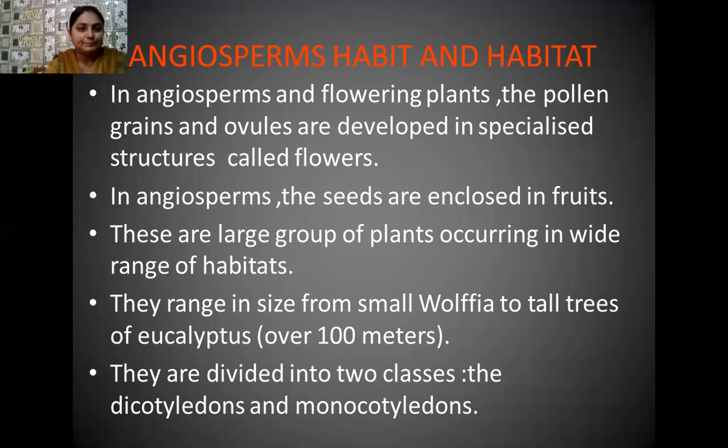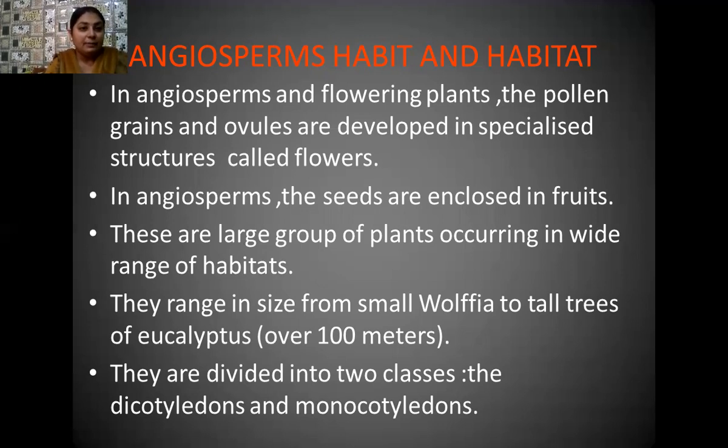Now students, in angiosperms, the seeds are enclosed in fruits. As you have learned in the life cycle of gymnosperms, the seeds are naked and exposed, but in angiosperms, the seeds are enclosed in fruits. They are not naked or exposed.